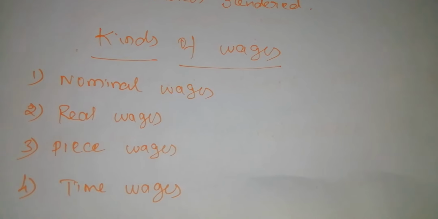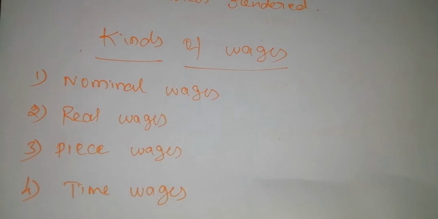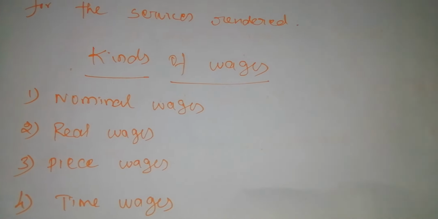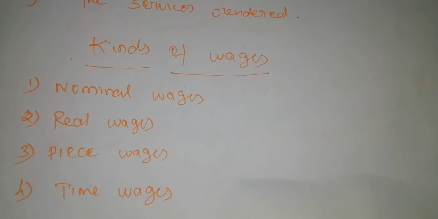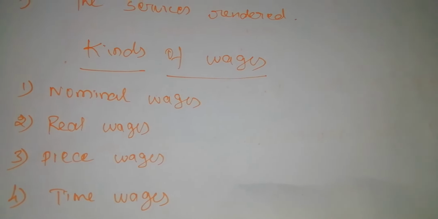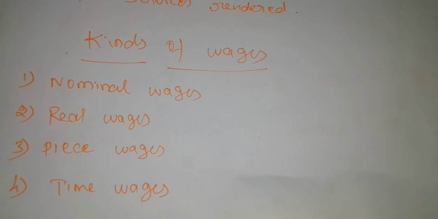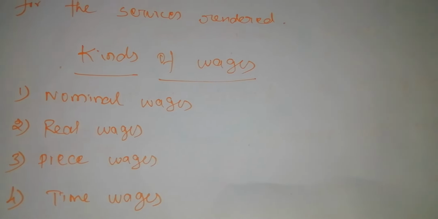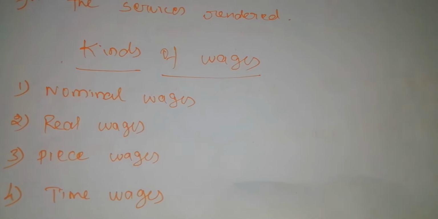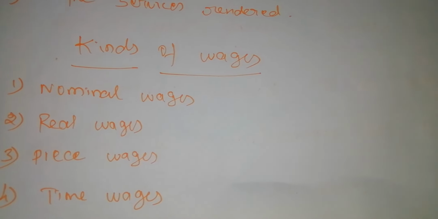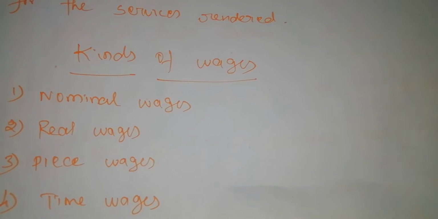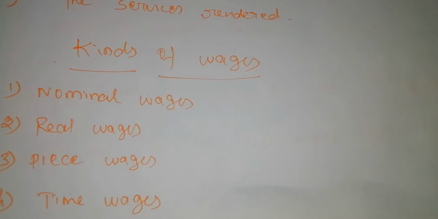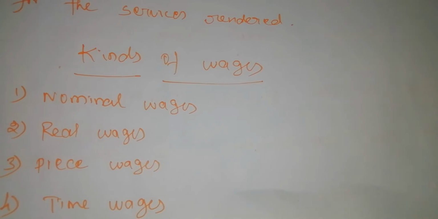So the wages that are paid on the basis of the amount of time that the worker works. Normally the masons, carpenters and some of the professionals will work on the basis of time. He will get some wages. These wages are considered as time wages. Per hour the workers will get some amount of money as wages. Mostly the machine operators, doctors, carpenters and some of the professionals will get the time wages.